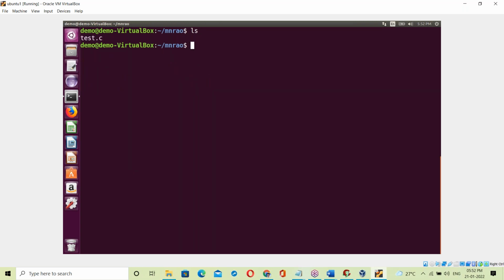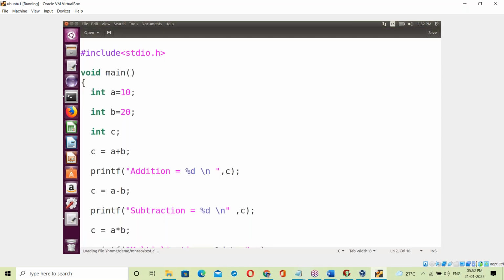See here, gedit. Gedit is like a Windows notepad. In Linux also notepad is available. Gedit is a Linux notepad. I'm opening test.c here. The same notepad opens, looking like Windows.